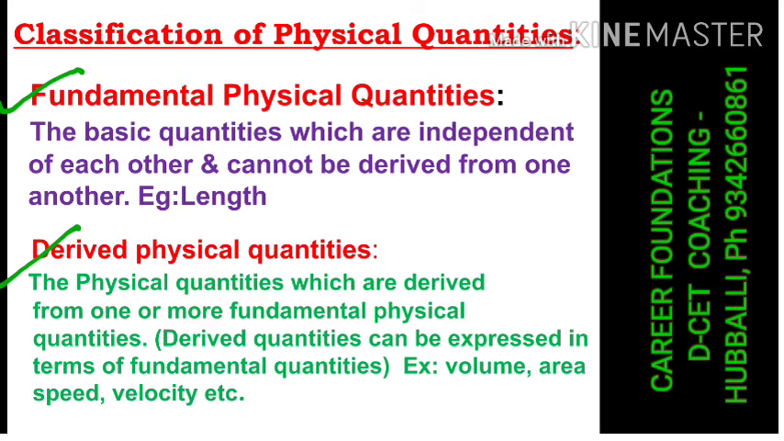After 1960 the SI system came, and in the SI there were 9 quantities considered as basic or fundamental quantities, and apart from those 9 there are others, so we will see it further. Let's go ahead with the subject now.